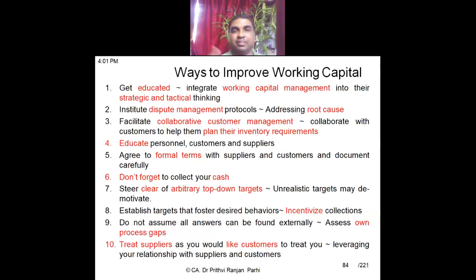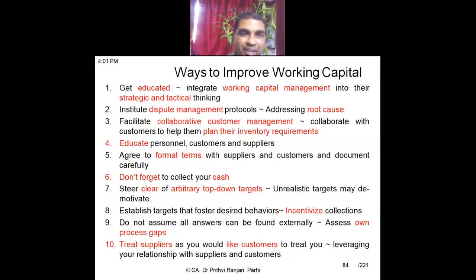Well, friends, now we'll be covering this aspect. What are the various ways to improve working capital? This is again a theoretical aspect. We should have some idea about this. First step in how to improve working capital management: get educated, and integrate working capital management into strategic and tactical thinking.